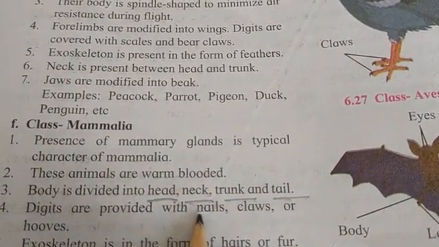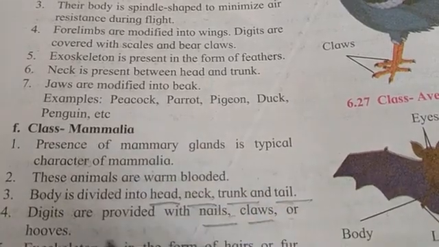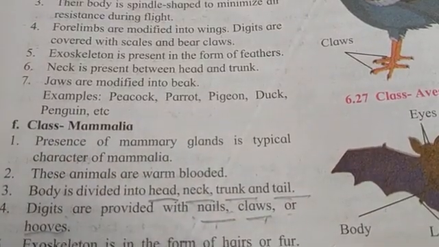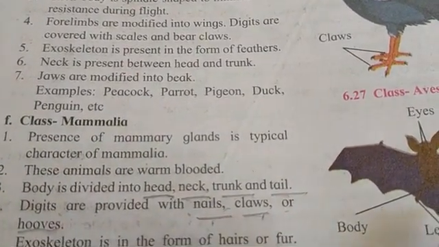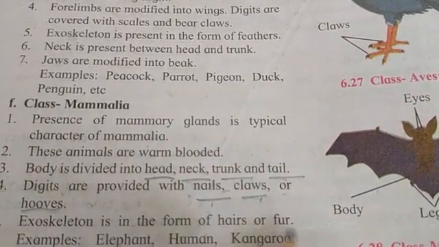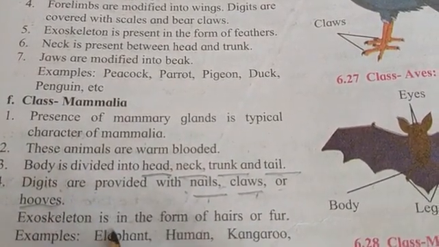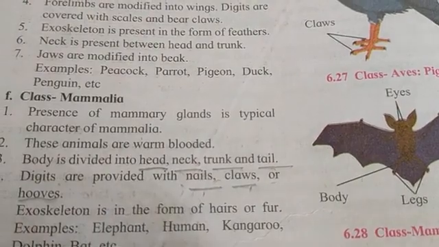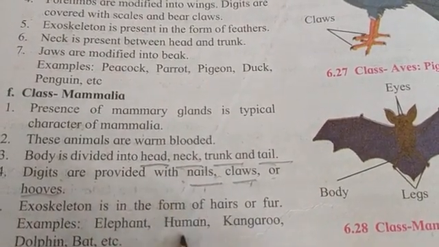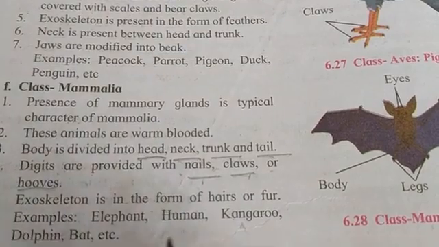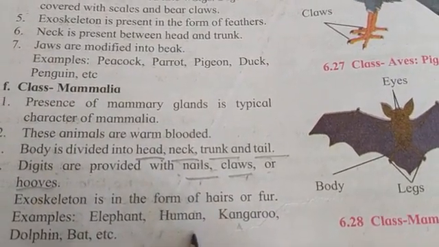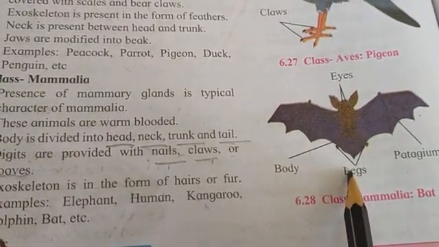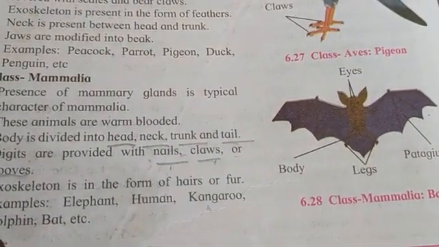The digits are provided with nails, claws or hooves. The exoskeleton is present in the form of hairs or fur. Examples of these animals are elephant, human, kangaroo, dolphin, bat, etc. The example of bat is shown in the picture. They have eyes, legs, patagium and the body.